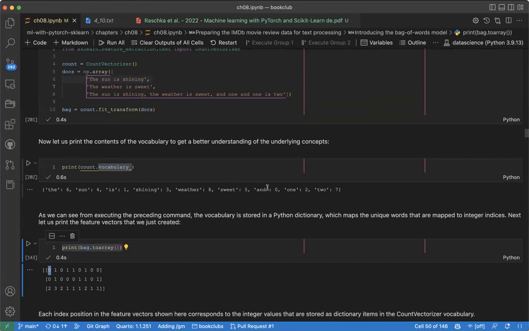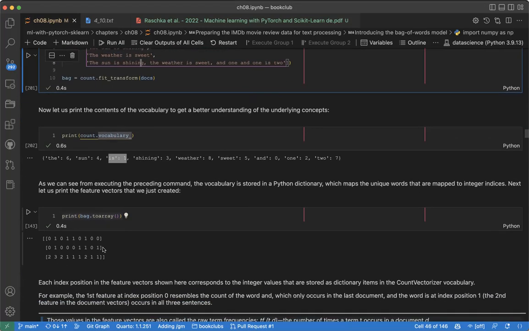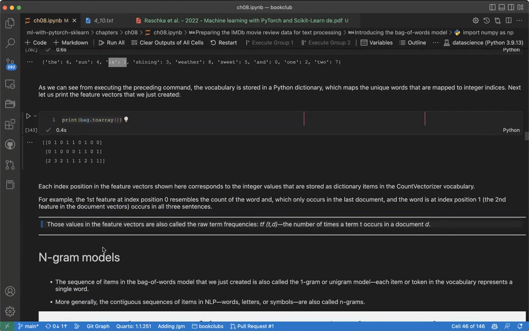What about the second column? The second column we can see is 1, which is. Do we have is in the first document? Yes, we have. In the second document? Yes, we have. In the third document, how many do we have? 1, 2, 3. We have 3. Can you see that? So this is just the way to represent your feature vector. Any question?